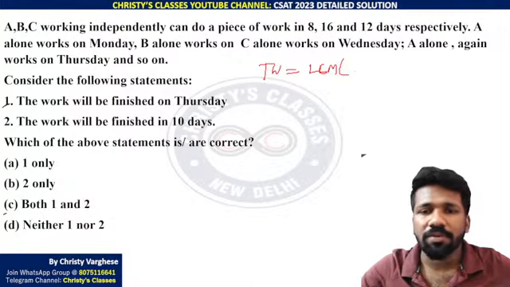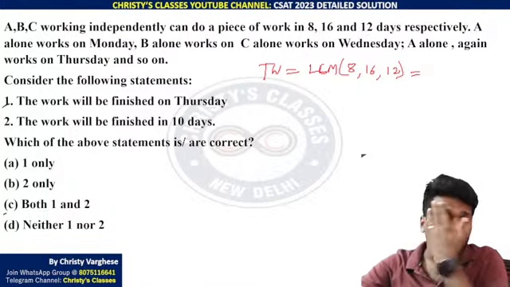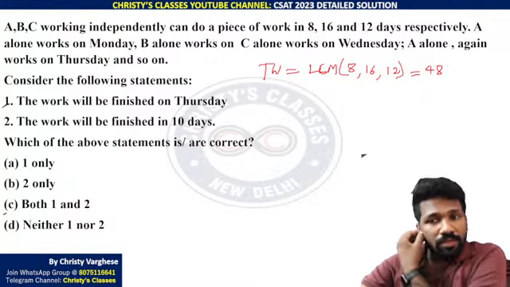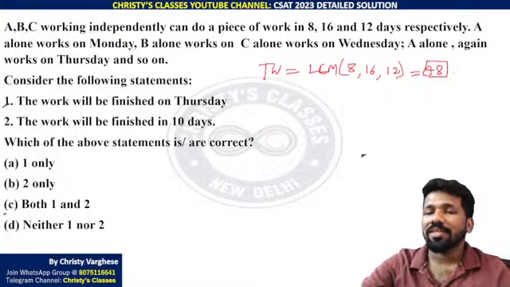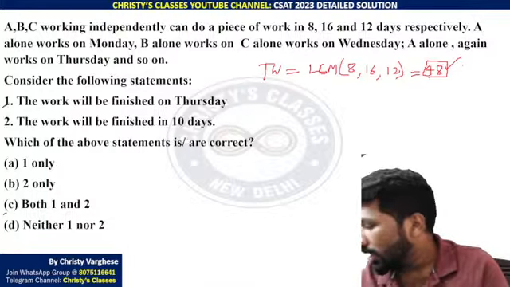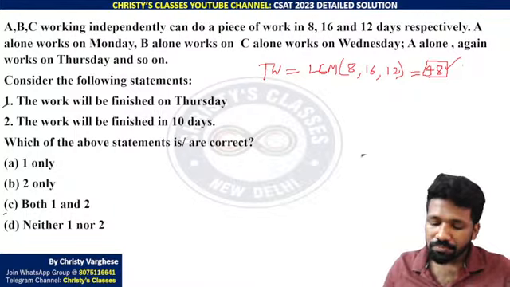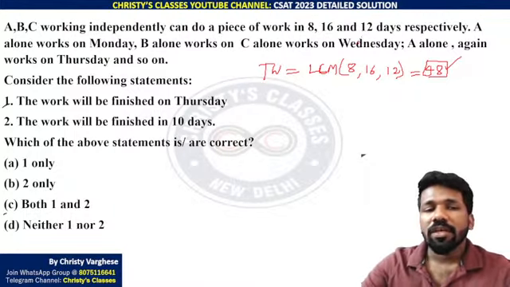for the three people. A, B, C, the number of days to complete the work for them is 8, 16 and 12. 8, 16, 12, the LCM will be 48, right? Let 48 be the total work. Like you can consider it as 48 chocolates. Eating 48 chocolates is the work. Normally in class that is the example I tell to explain the LCM method. So 48 chocolates you need to eat.